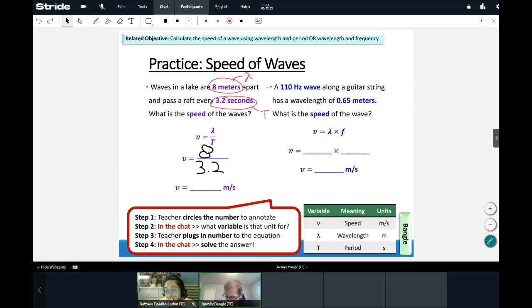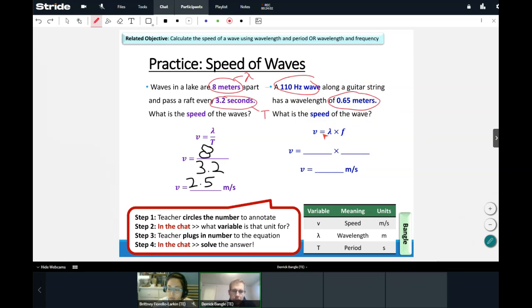If you can quickly just calculate that so we can all confirm that we get the same answer. What is 8 divided by 3.2? It travels 2.5 meters. So 2.5 meters, that's the speed of the waves in the lake. All right, and now the question on the right. A 110 hertz wave along a guitar string has a wavelength of 0.65 meters. What is the speed of the wave?